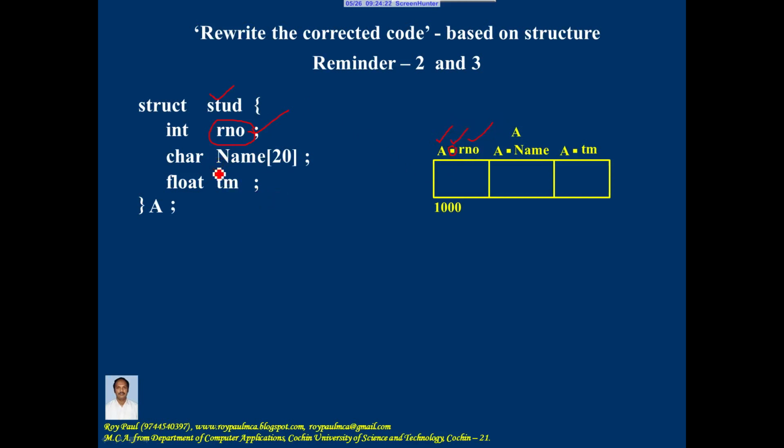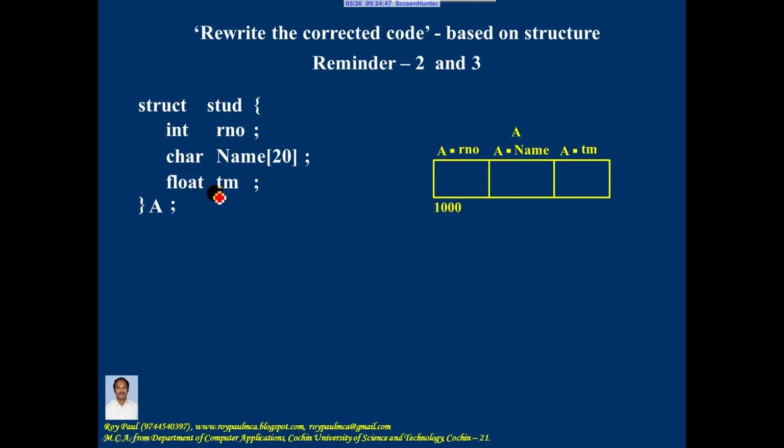Similarly, if I write cout output operator name, it's a syntax error, and the reason is name is a member of the structure and members should not be used alone. So how will you make use of this member? By making use of the dot operator, which is variable name dot member name.